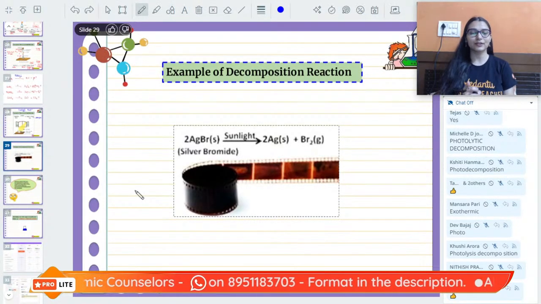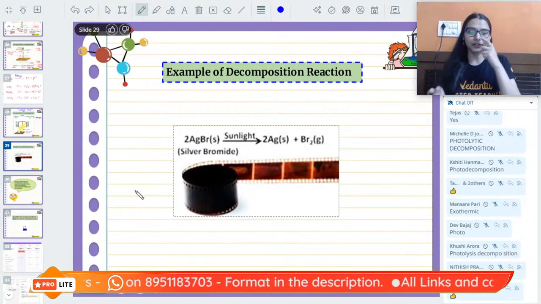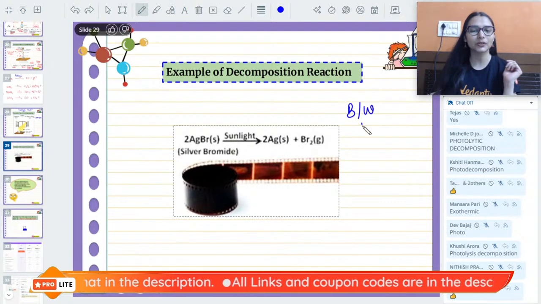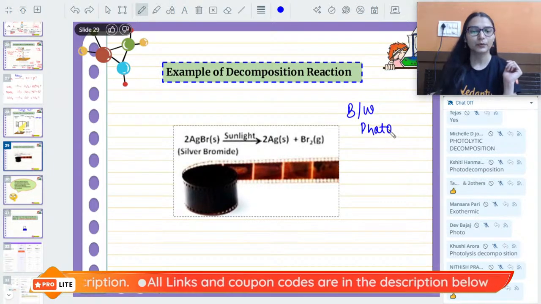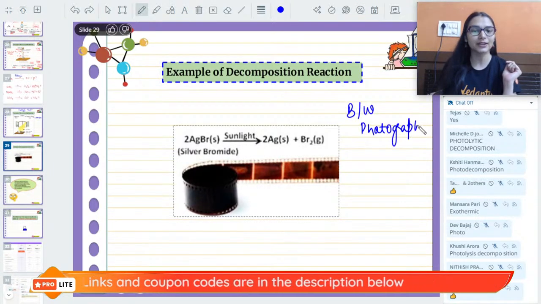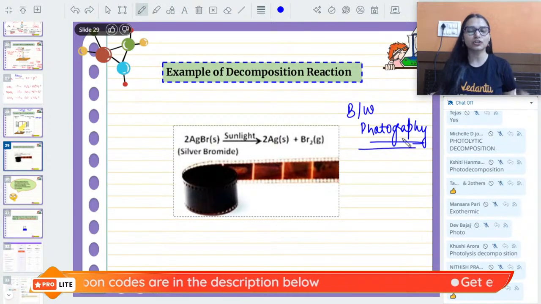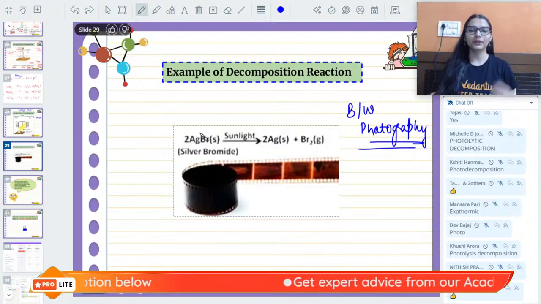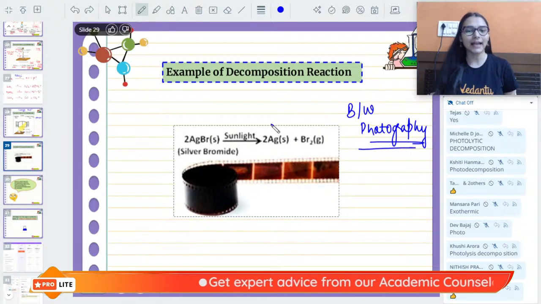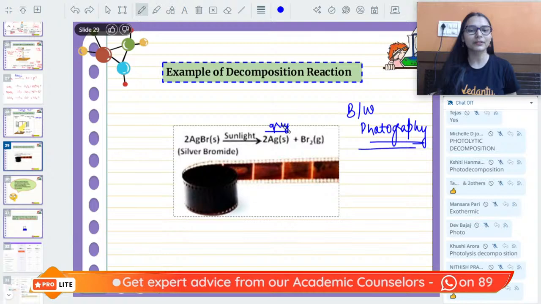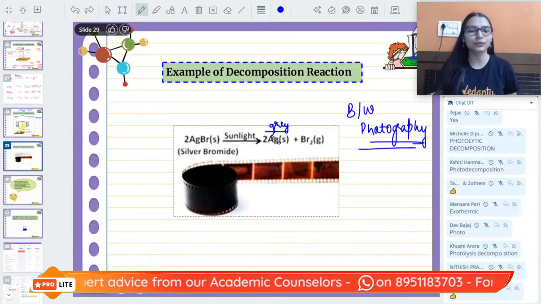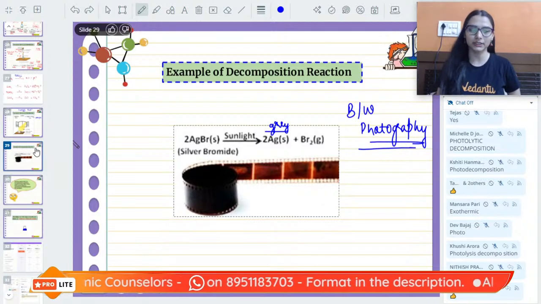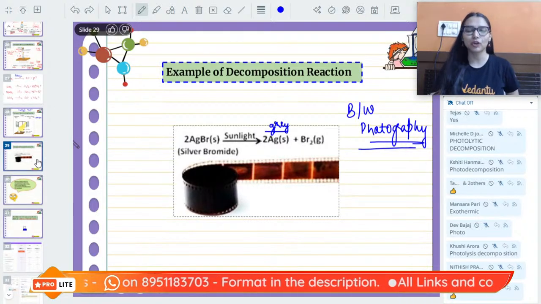Similarly, we are having another one, silver bromide also. Now this reaction is used in black and white photography. I will ask this question in the quiz. Black and white photography में which reaction are we using? Decomposition of silver bromide, है ना? So what will happen if you keep it under sunlight? Again, it gives you a grey color silver. That grey color silver used to help in getting the negative of the film basically. ऐसे use करते थे हम in the old times, not now.